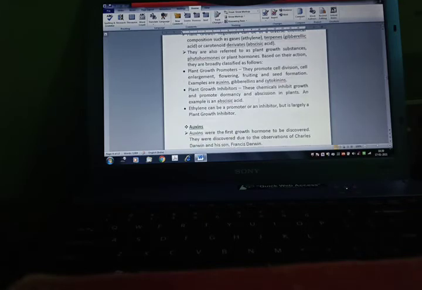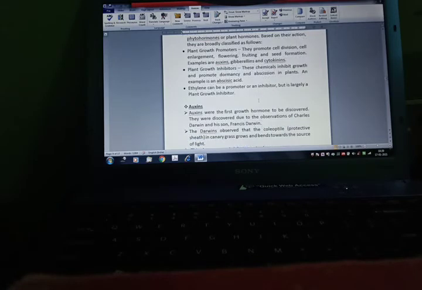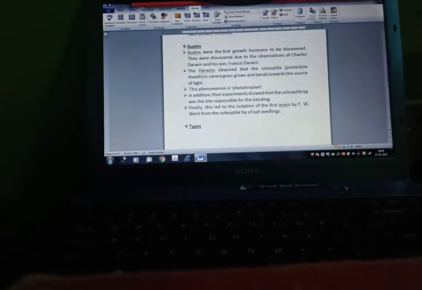Based on their action, they are broadly classified as plant growth promoters. They promote cell division. Examples: auxin, gibberellin and cytokinin. Plant growth inhibitors. These chemicals inhibit growth and promote dormancy and abscission in the plant. Example, abscisic acid. Ethylene can be a promoter or an inhibitor but is largely a plant growth inhibitor.